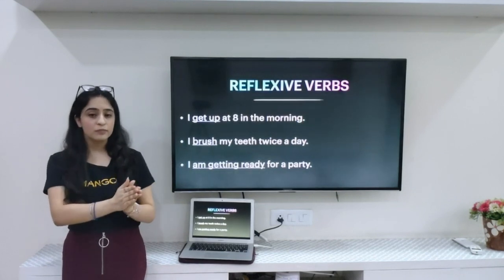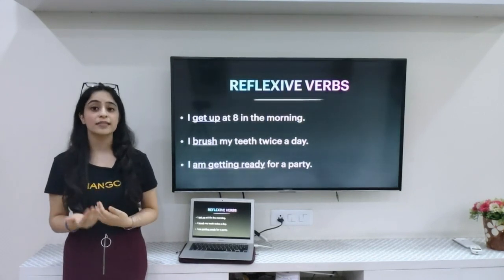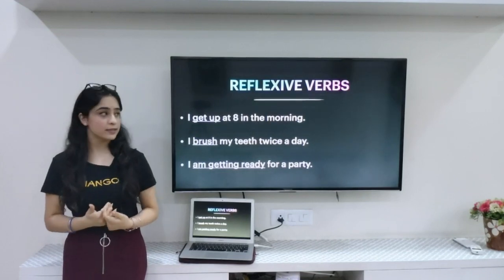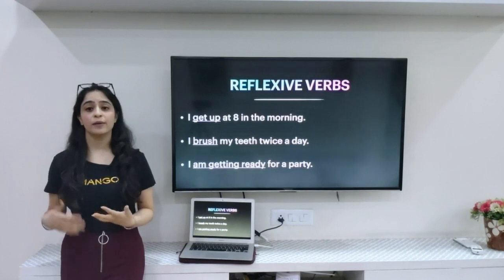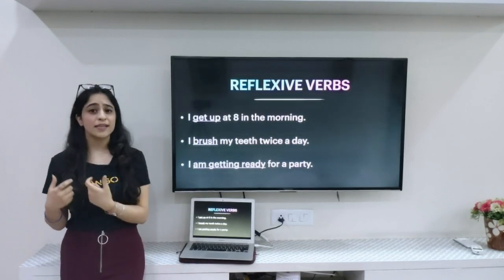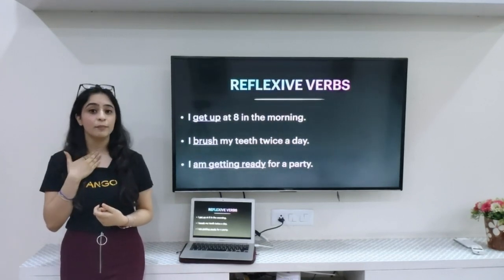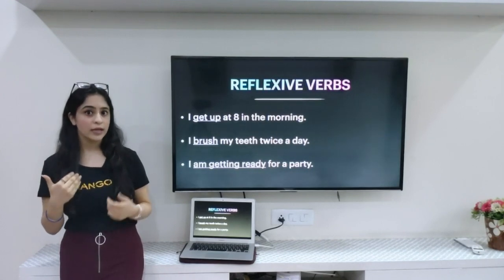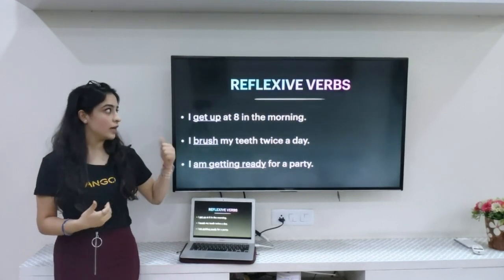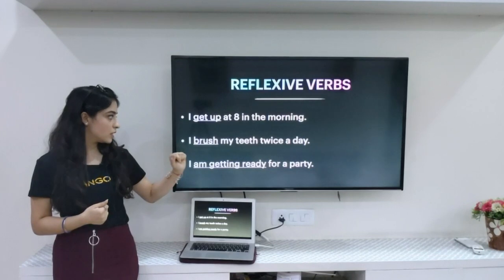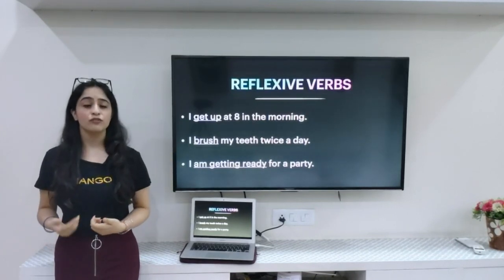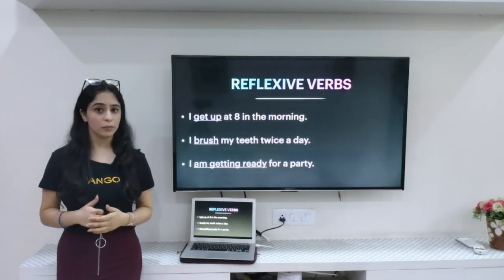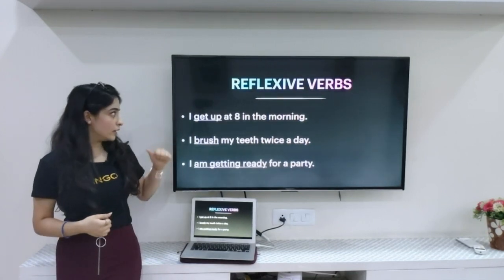Whenever a subject does an action on itself, then it's known as a reflexive pronominal verb. For example, I say I get up at 8 in the morning. That means this action of getting up is being done by me, on me. Such verbs are known as reflexive pronominal verbs. The second is I brush my teeth twice a day. Again, the action of brushing is being done by me, on me, and hence a pronominal verb under this category.